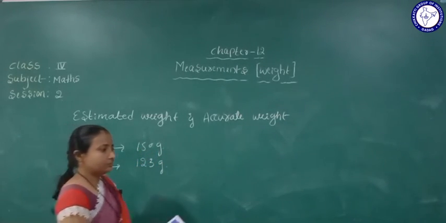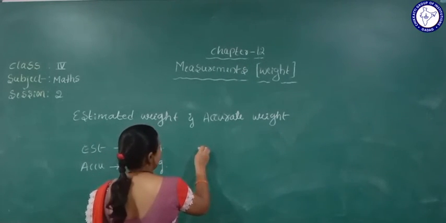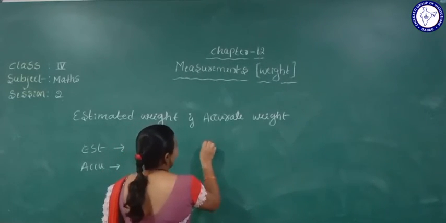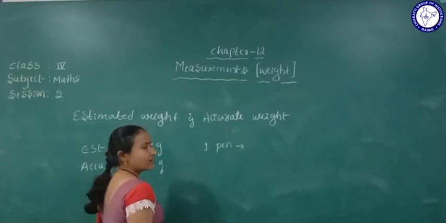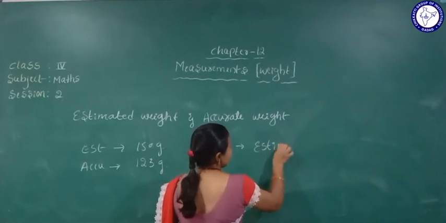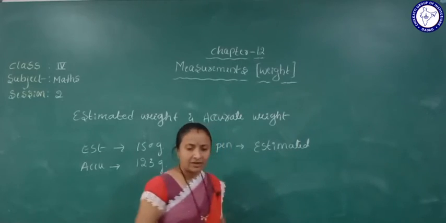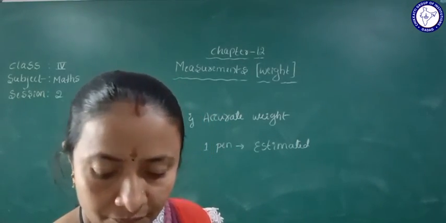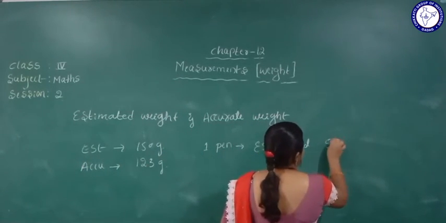Like that, another example we will take. Okay, another example is one pen. So how many grams is it? First I'll tell as estimated weight. Approximately that pen weight is 50 gram.